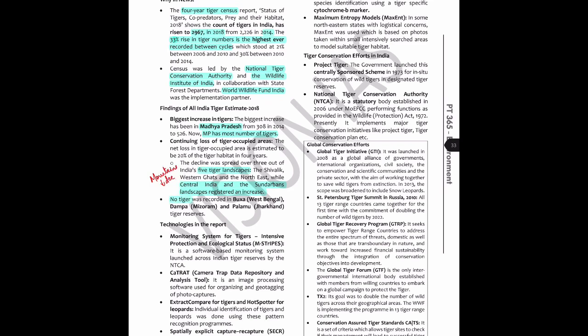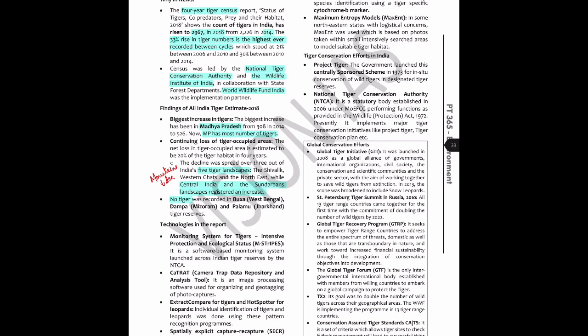And that's an odd fact. Like, what if you get a statement in the prelims that says, a minimum number of tigers has to be there for a protected area to be declared as a tiger reserve. And then you realize that no, there are tiger reserves where you have no tigers. And that's probably because tigers are animals that move around over a large area, and so at the time of recording there weren't any. But this information is important.